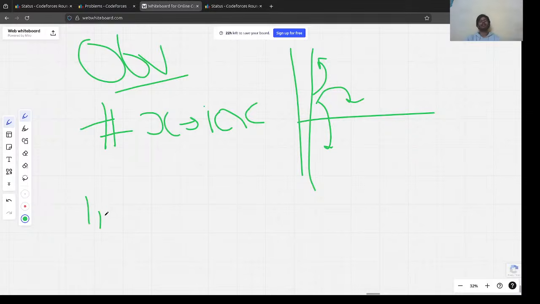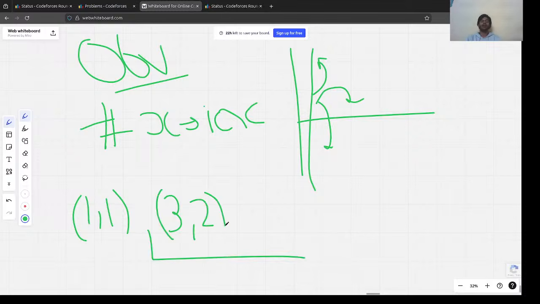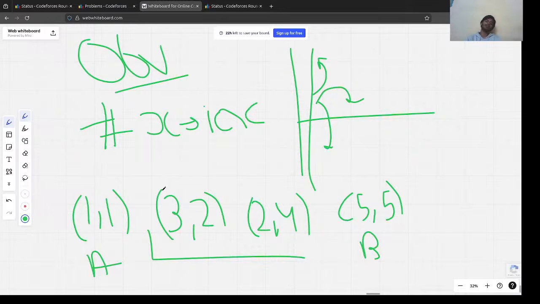So what I need to do, all the points that we are going to. Let's say initially we are at point 1, 1. Then these are the points we are given. We are given 3, 2, and we are given 2, 4, and we are given the final point, this B point, this is the A point, right? The P point is, let's say, 5, 5. One thing you need to notice is that we need to visit in increasing order of X. Why?